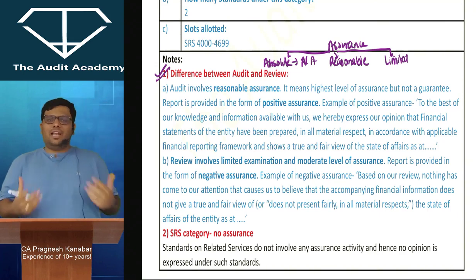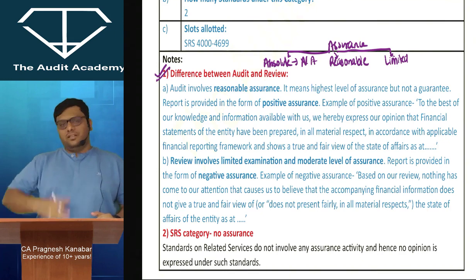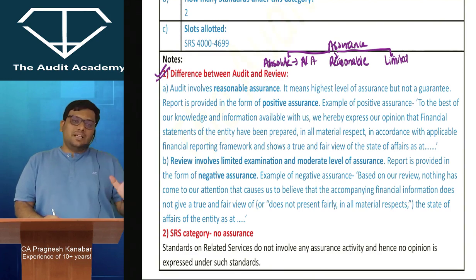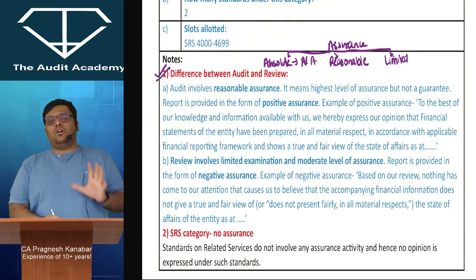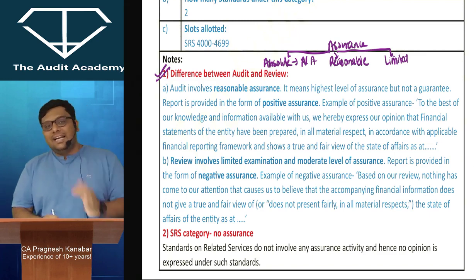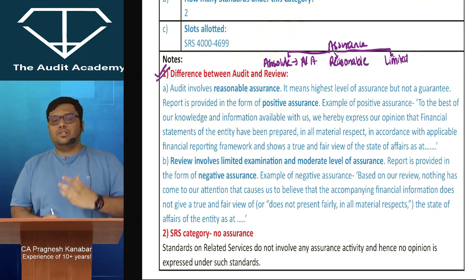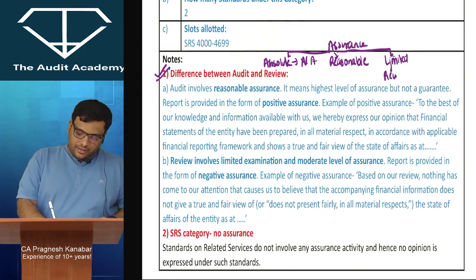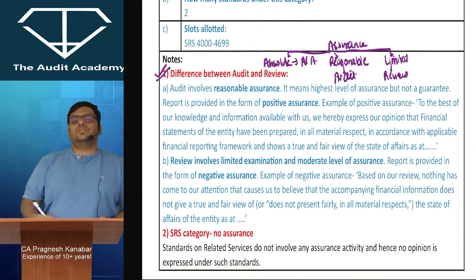Come on, feel as if a live lecture is going on. Which one makes you feel better? The first one, that Ajay is a good boy. Second one just says that Ajay is not bad. Whether he is good or not, I don't know, but at least not bad. That is exactly the English used in limited assurance in a review report. This is where review activity comes into picture, and reasonable assurance is where audit activity comes into picture.